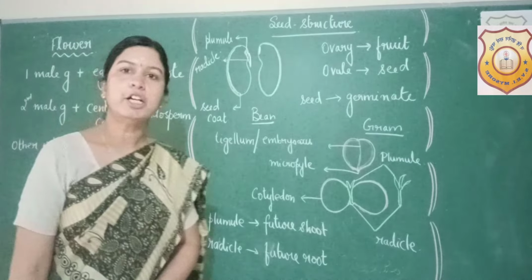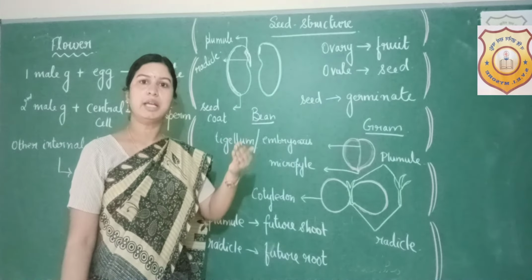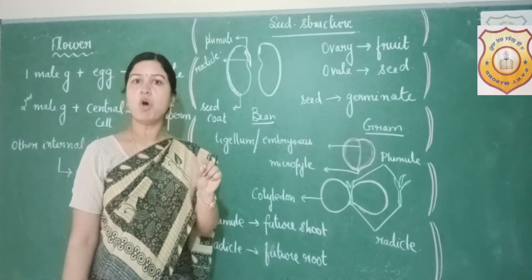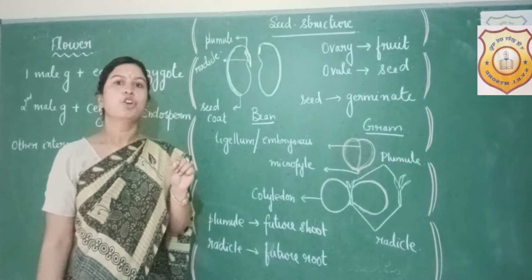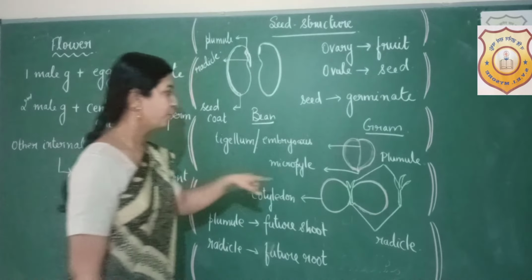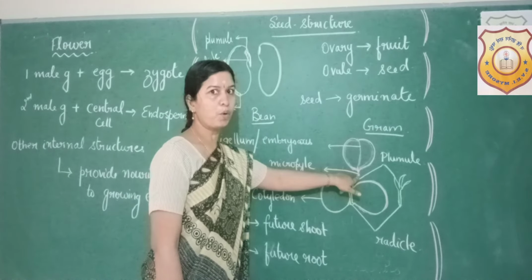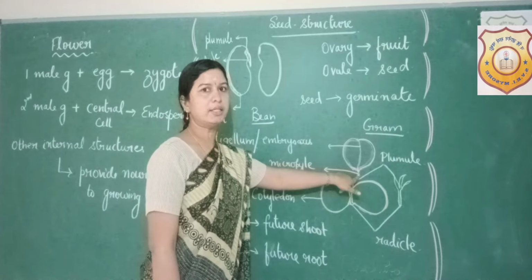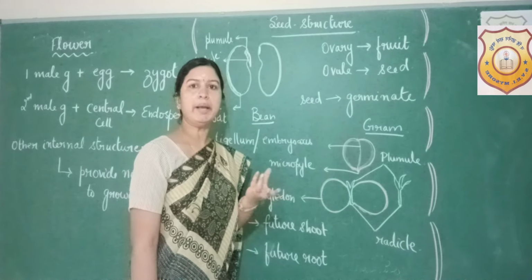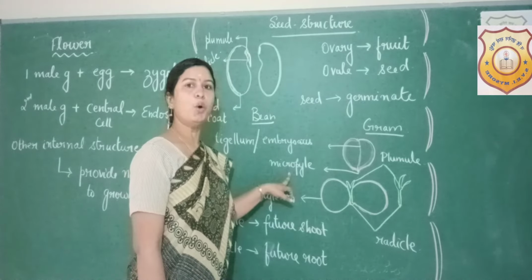Then while learning fertilization, I told you that the pollen tube grows through the stigma and style and enters inside the ovule through a small pore, and this pore is called as micropyle. So even here in the seed, this small pore is there. That is the reason why when you place it inside water, after some time it becomes turgid. So water is able to enter through this pore. So this pore is termed as micropyle.